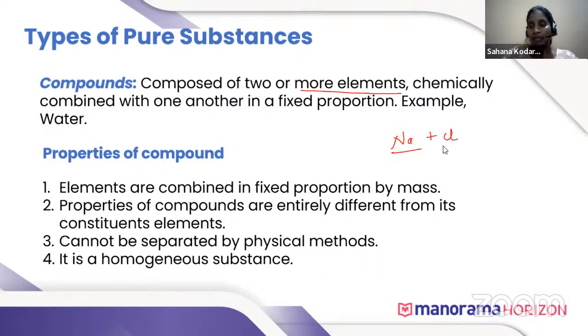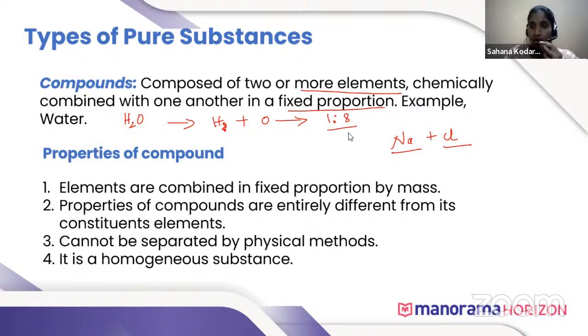Na is also an element and Cl is also an element. So a compound is composed of two or more elements chemically combined with one another in a fixed proportion. For example, water. The chemical formula of water is H2O. All pure water contains these elements, hydrogen and oxygen. They are combined in a fixed ratio, that is 1:8.